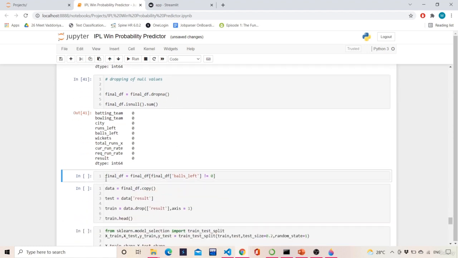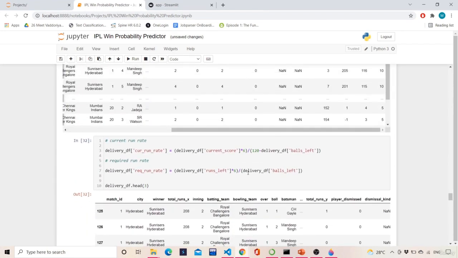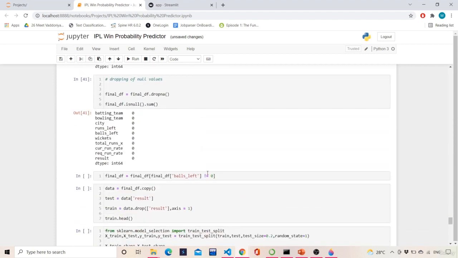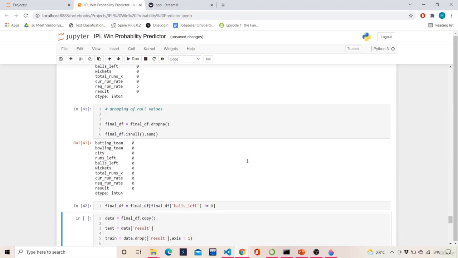Then this step is very important: final balls left is not equal to 0. This should not be equal to 0. Why? Because you see over here we are dividing by this term, so if it becomes 0, the entire thing becomes infinity, and infinity is not applicable anywhere. In order to overcome that, we are saying not equal to 0. If we execute this, all rows except those with 0 balls left will remain.